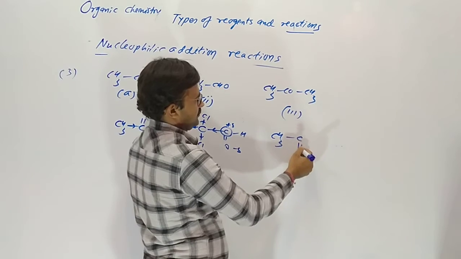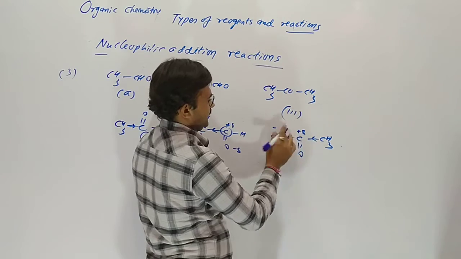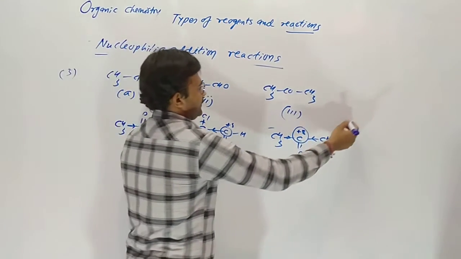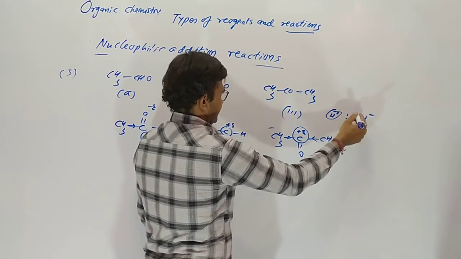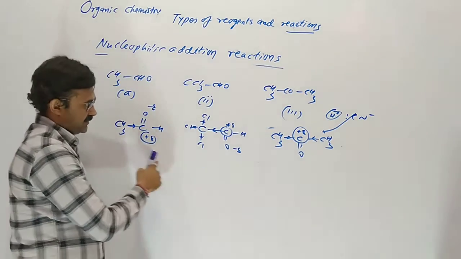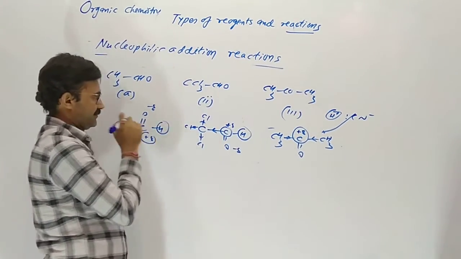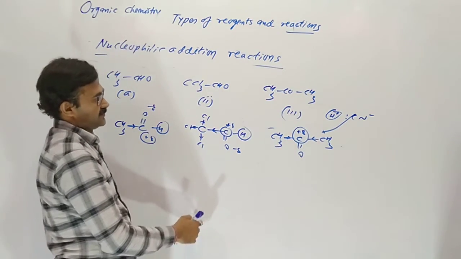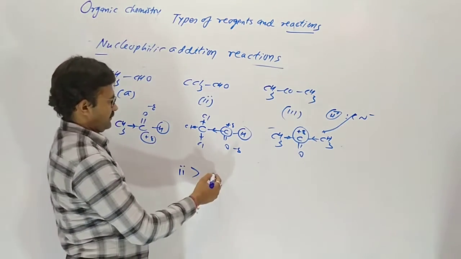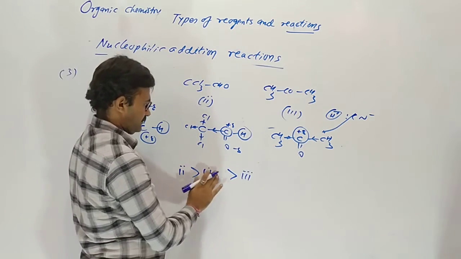Here two donor groups are there. Both donate electron pairs, so this is very slightly positively charged. So the attack of the cyanide group of hydrogen cyanide is very little here. Then more here. Here two donors; there one donor, one withdrawer. Hydrogen is neutral, not a withdrawer, not a donor, we are not considering it. So the highest reactivity is of the second one, then the first, and then the third. Understood?